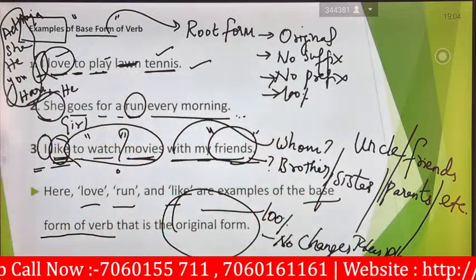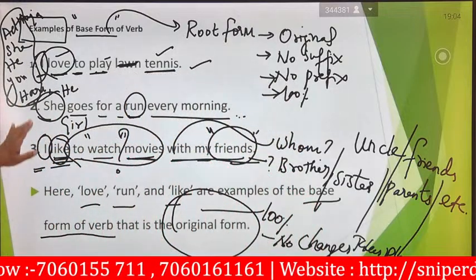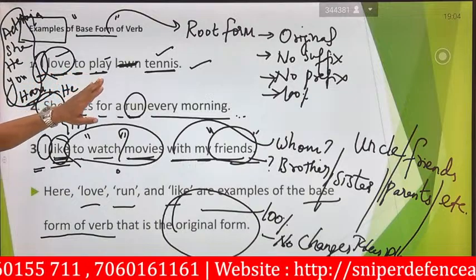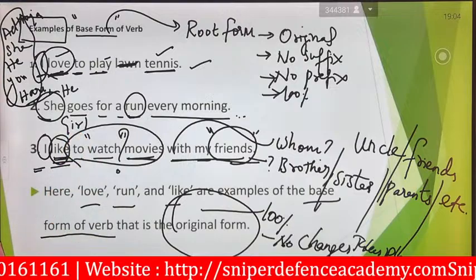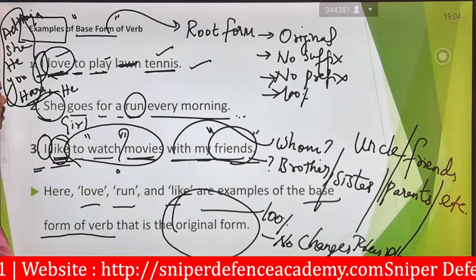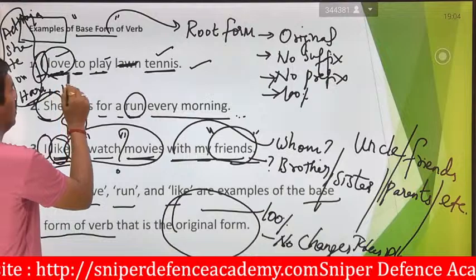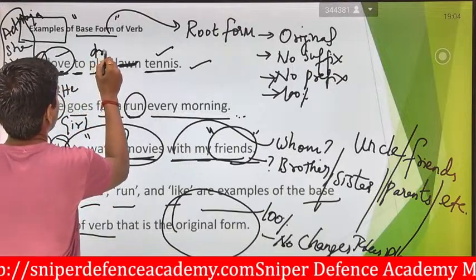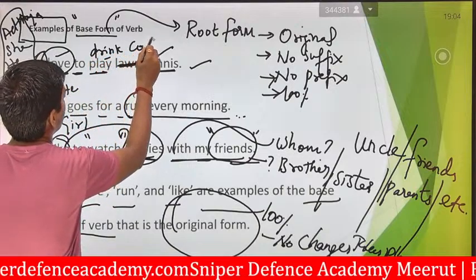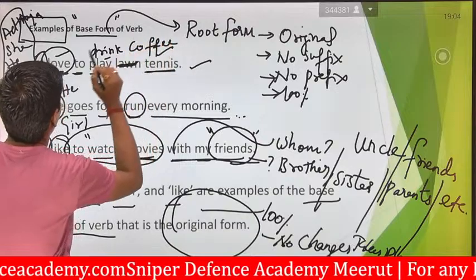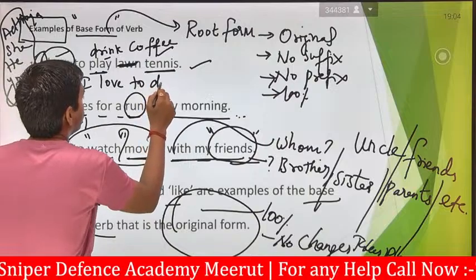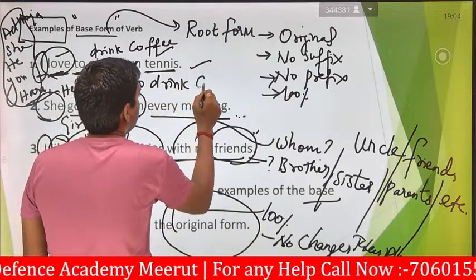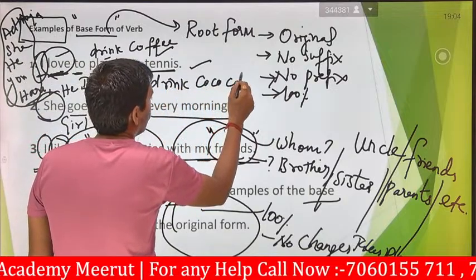Okay, so once again I'm saying, I love to play tennis. So this word love, there is no other word. Love, to play tennis. I love to drink coffee, for example. I love to drink Coca-Cola.